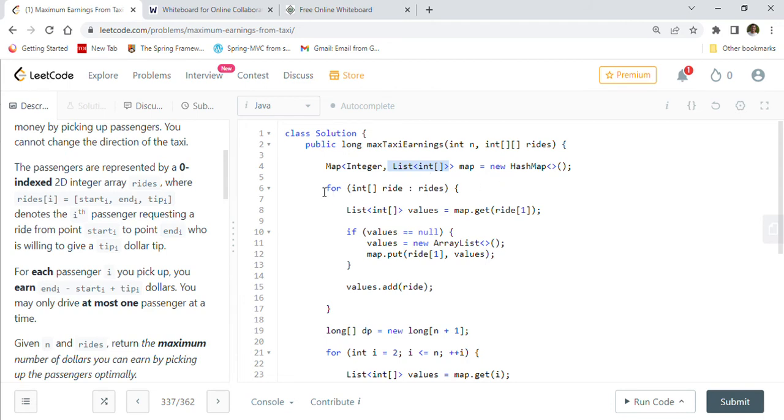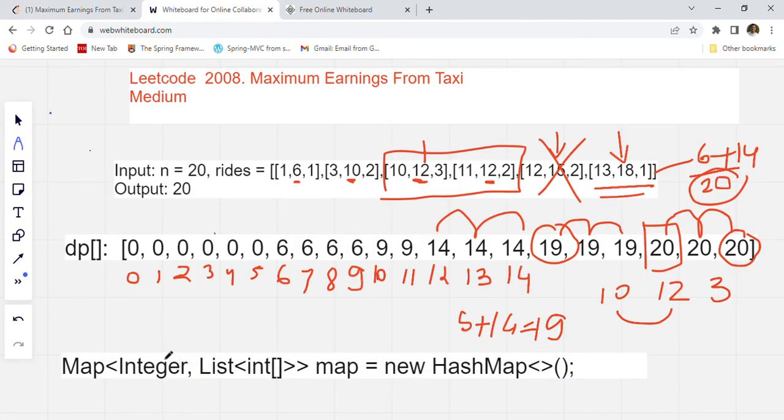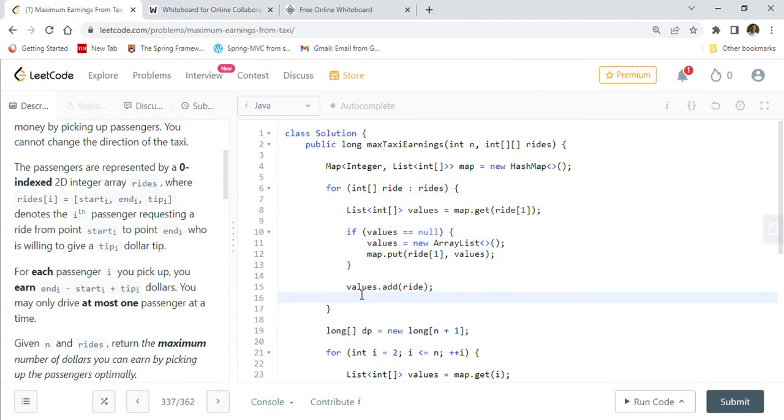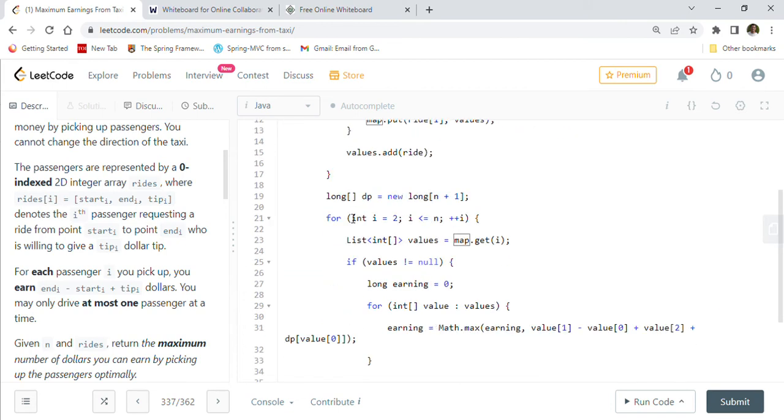So in this for loop, all we are doing is just populating that map that I showed you, correct? We are just populating the map because the map will be helping us in our implementation. So our map is ready. Next we will define a dp array of n plus 1.